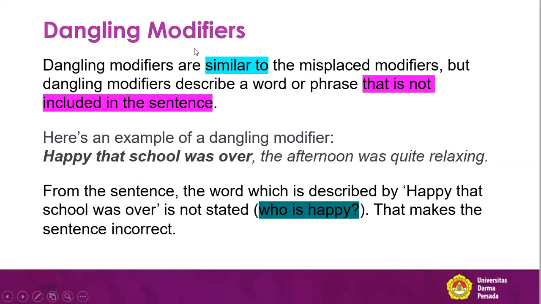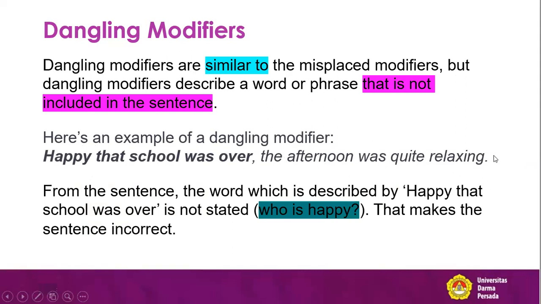Here is an example of a dangling modifier, as everybody can see. Happy that school was over, the afternoon was quite relaxing. From the sentence, the word which is described by happy that school was over is not stated. Who is happy? Do you have any idea here?